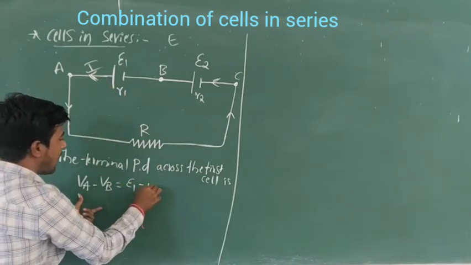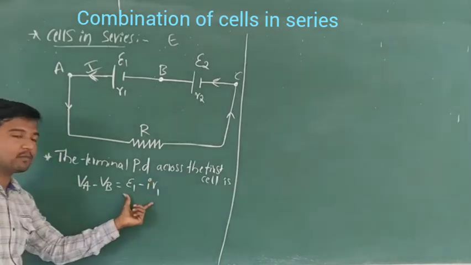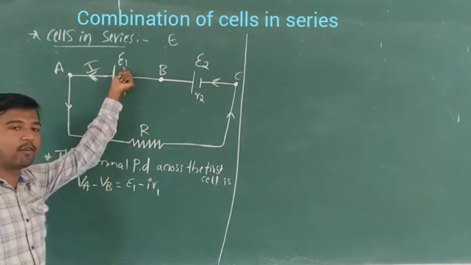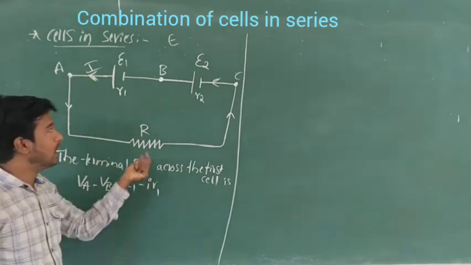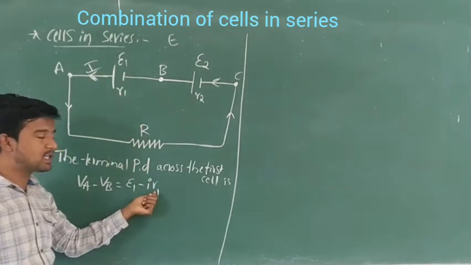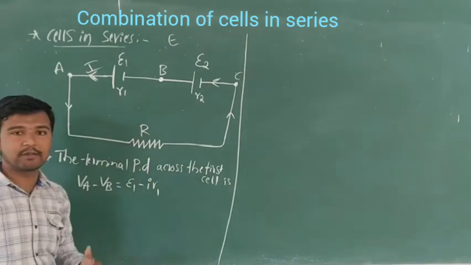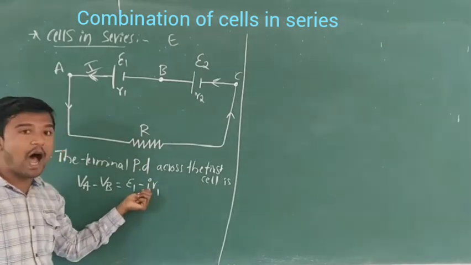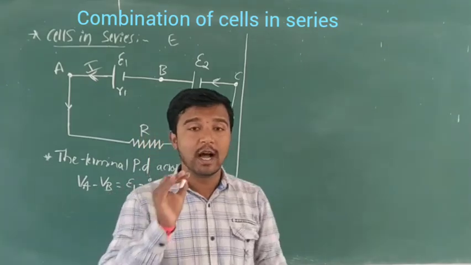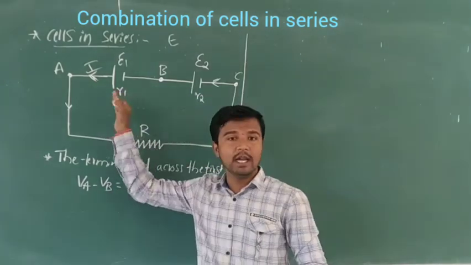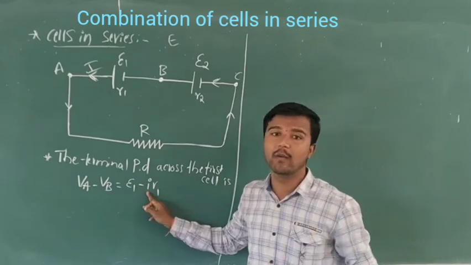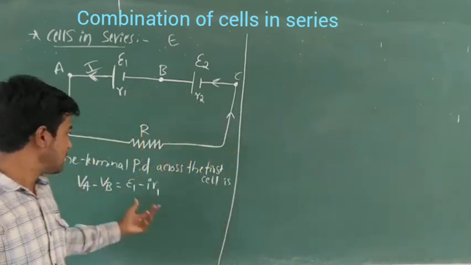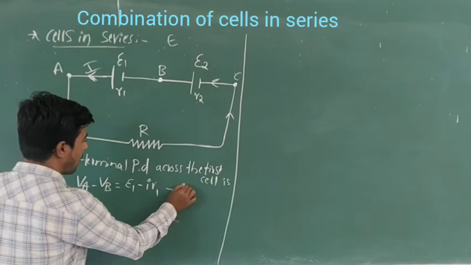E1 minus IR1. E1 is the EMF of the first cell, and here I is the current in the first cell, and R1 is the internal resistance of the first cell. Here I is constant because the current is the same in each cell. That's why I write only I, not I1. So this is equation number 1.